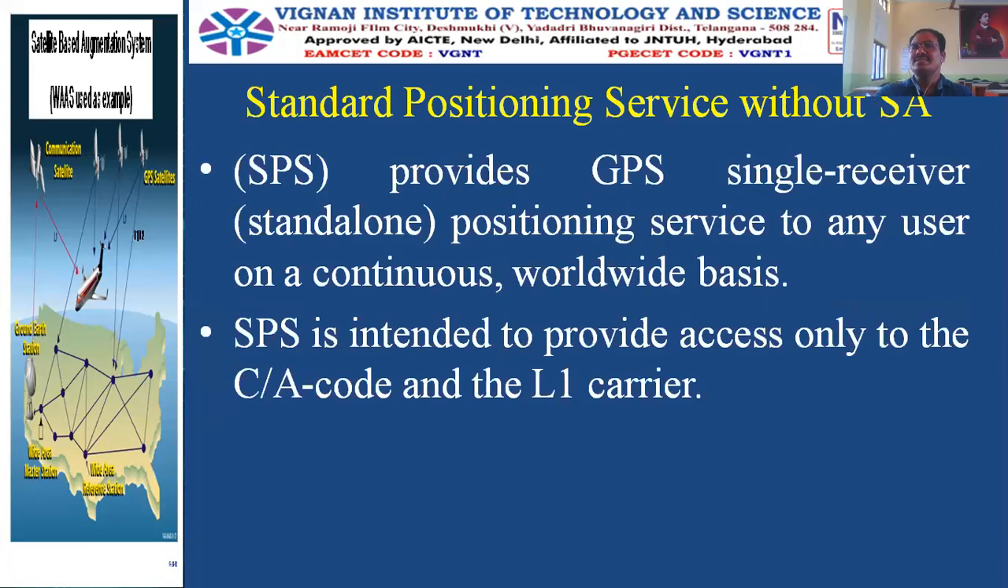And the next service is the standard positioning service without the selective availability. So it provides the GPS single receiver positioning service to any user on a continuous worldwide basis. So this is without SA. Without SA means there is no derating of the signals, and it can be used by any user on the earth. So it is intended to provide access only to the C/A code and L1 carrier. Please remember this. So standard positioning service without selective availability means it will access only the C/A code and the L1 carrier.